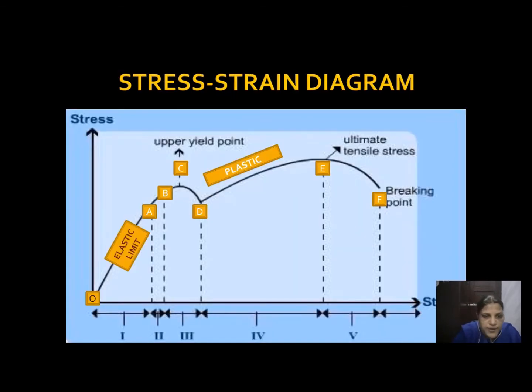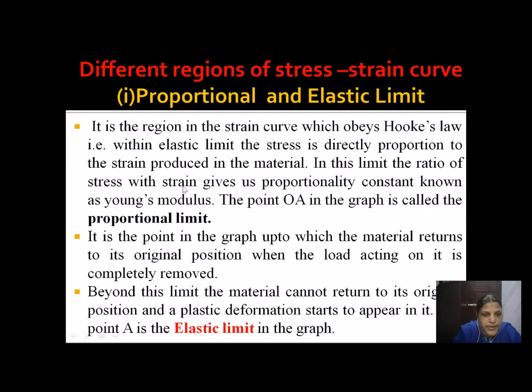So next one is B. The point B here is also an elastic limit, but beyond this A, there is a small change in the stress proportional to strain formula. So at this point the material starts to disobey Hooke's law. When we stretch the wire beyond this B, we will have yield points. Let us see what yield points are.